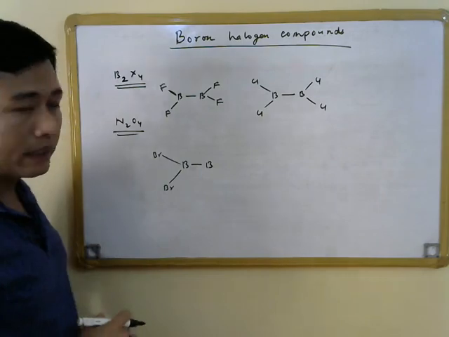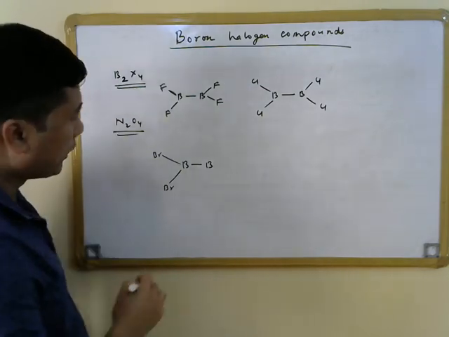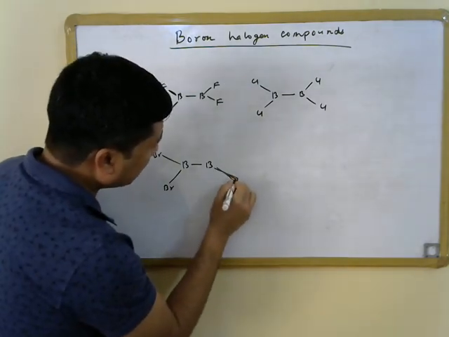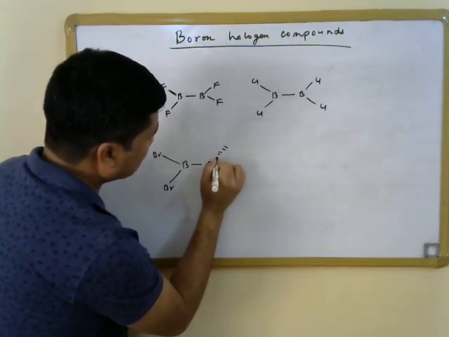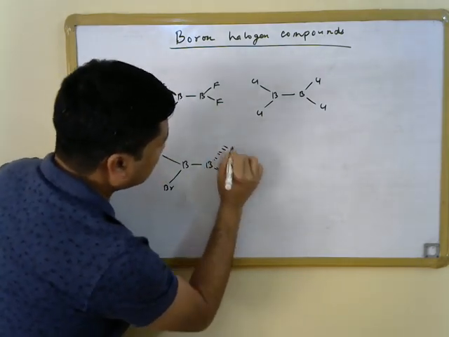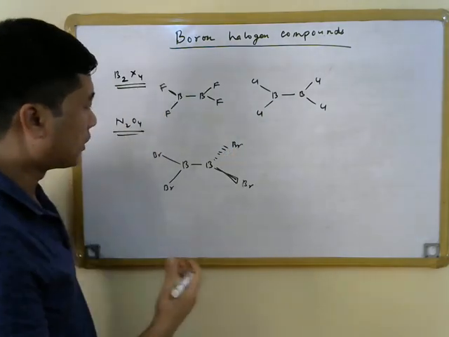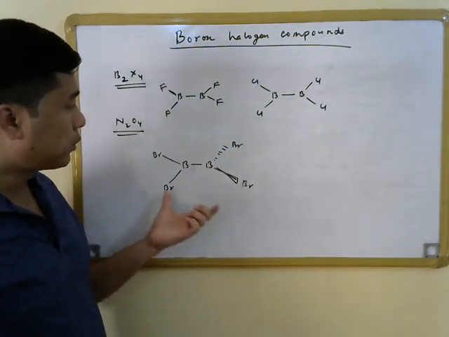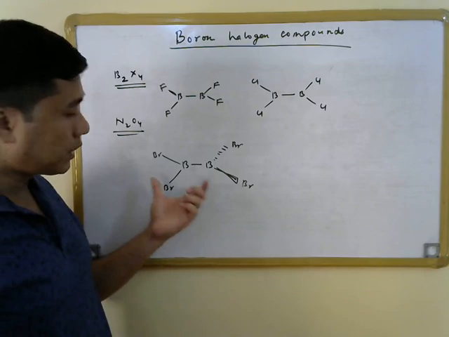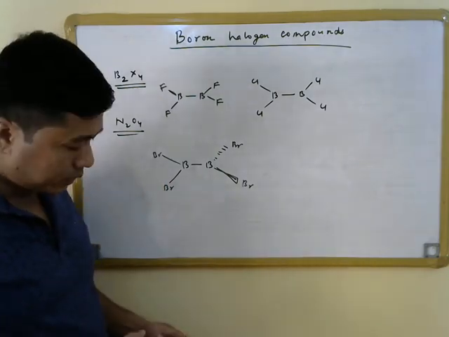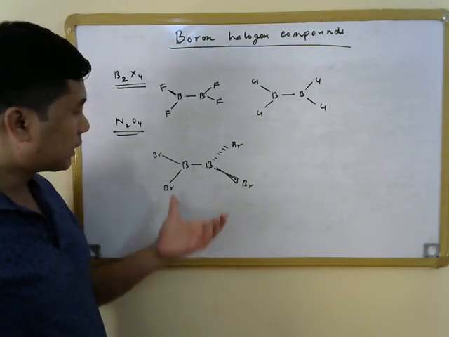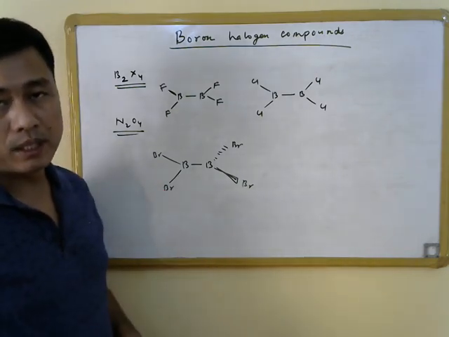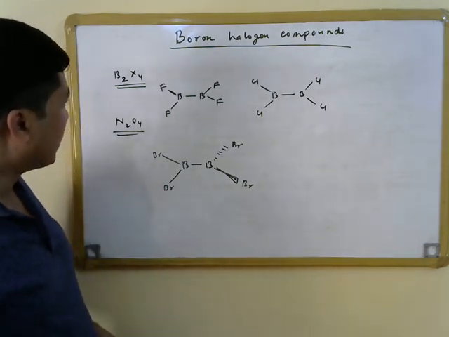we can write two of the bromine centers on the plane of the board while the other two bromine centers are going to be on a plane which is perpendicular to the plane of this board. So this is how we can draw the structure of B2Br4 and the structure of B2I4, which is not yet determined, but the structure is assumed to be similar to the structure of B2Br4.